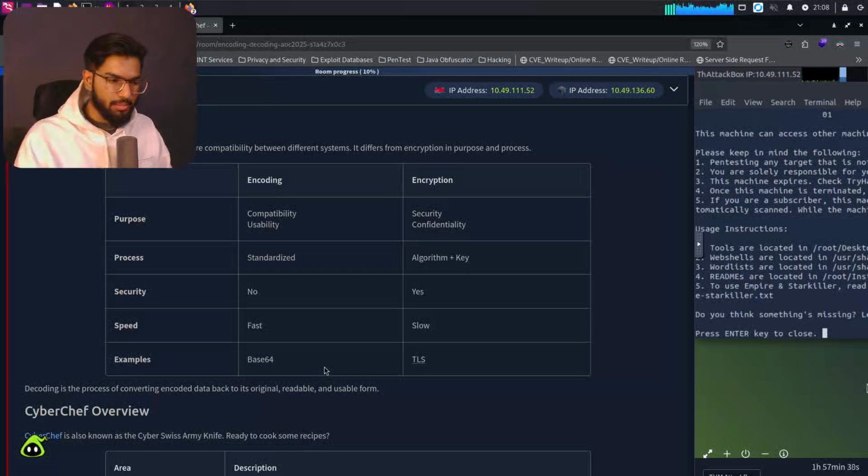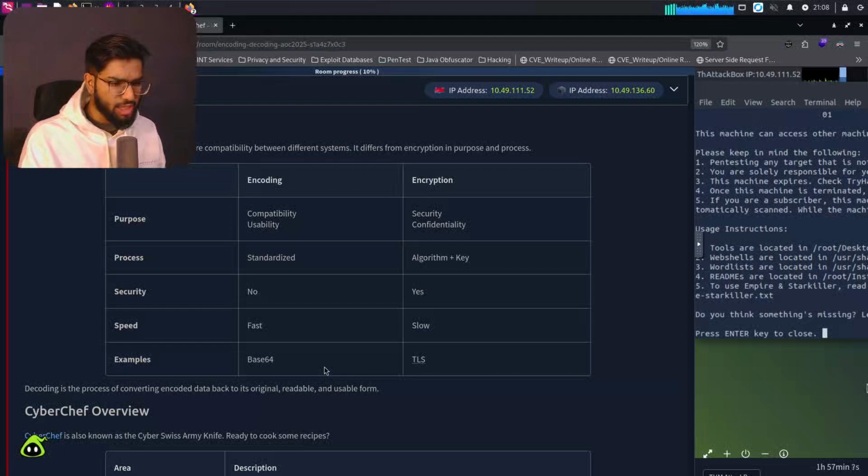Base 64 is generally seen in all kinds of applications where you just want to obfuscate some text into something non-readable. Coming to encryption, the purpose is security and confidentiality. Let's say I have a bank account and I don't want my name, my email IDs, or the IDs of my bank accounts to be displayed to anyone. I want it to be secure and confidential. I don't want anyone to be able to get back what I originally entered into that parameter. That's where encryption comes in.